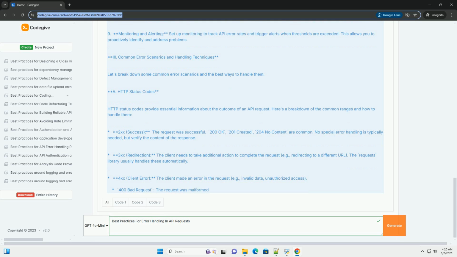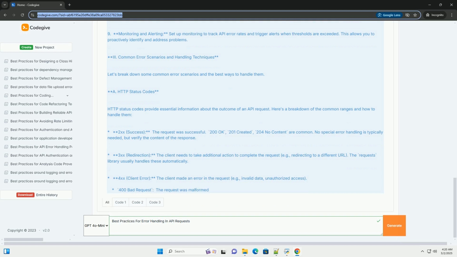5xx, server error. The server encountered an error while processing the request. 500 internal server error, a generic server error. Retry the request, or contact the API provider. 502 bad gateway, the server, acting as a gateway or proxy, received an invalid response from another server. 503 service unavailable, the server is temporarily unavailable.